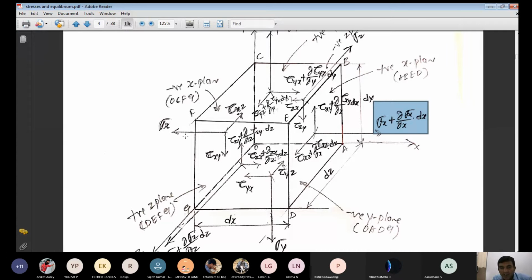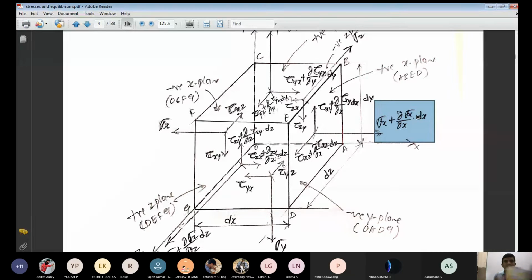On the negative x plane, what is the stress acting here? Sigma x. As the elemental length increases, the stress also increases. How much does the stress increase here? Sigma x from the negative x plane, plus the incremental stress. What is the incremental stress here? Dou by dou x of sigma x into dx. Any doubt regarding this equation?